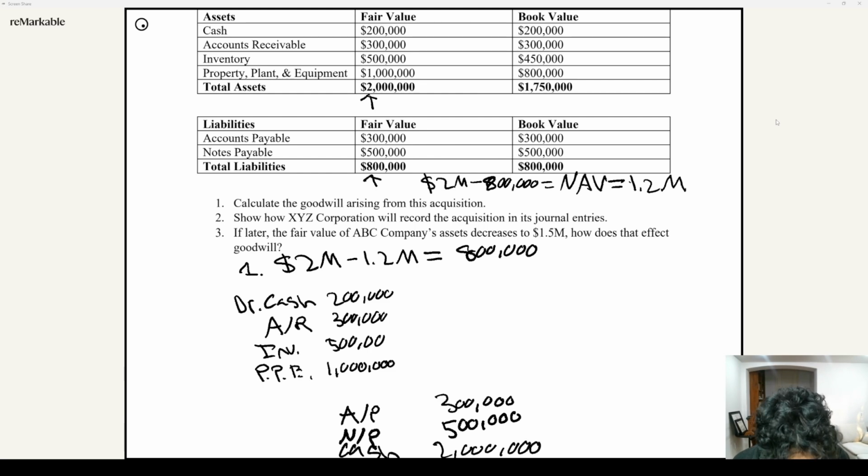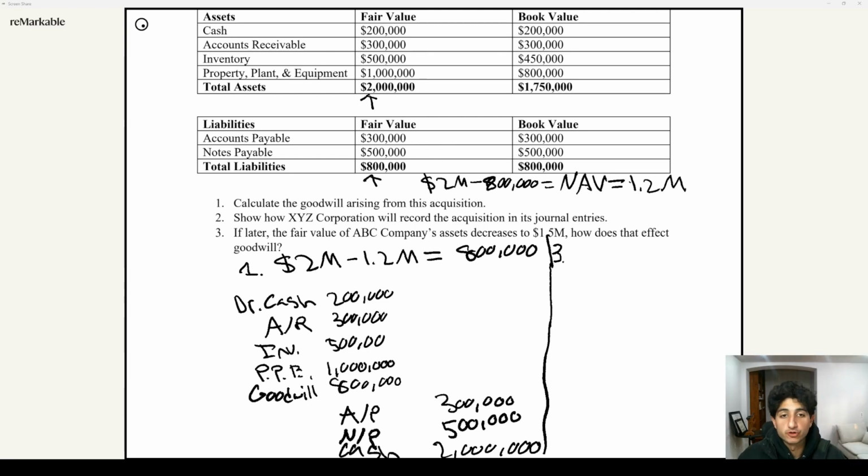Now, you may be thinking, the accounting equation has to balance. One side can't be bigger than the other. On the left side, we have $2 million, and on the right side, we have $2.8 million. What's left over? The goodwill. We got to put the goodwill back in. So now we debit goodwill to increase it, $800,000, and that balances out both sides at $2.8 million.